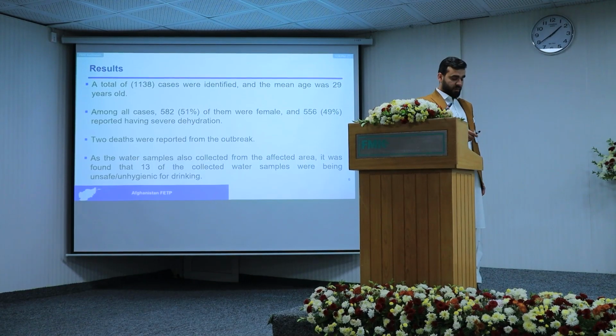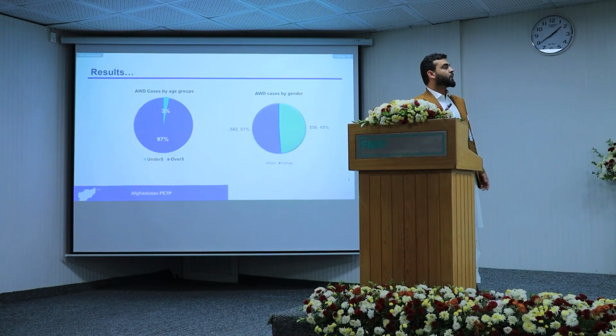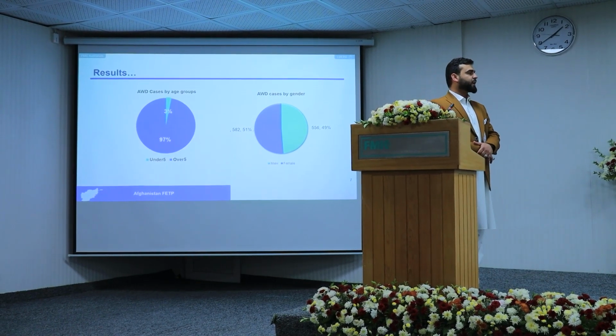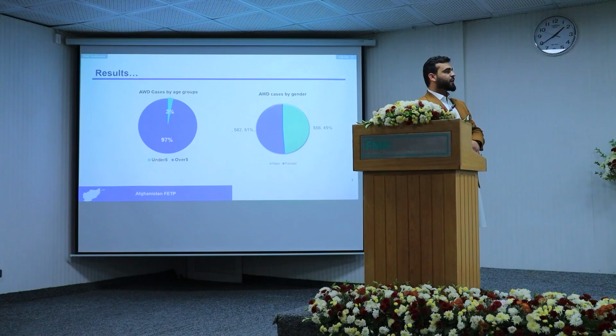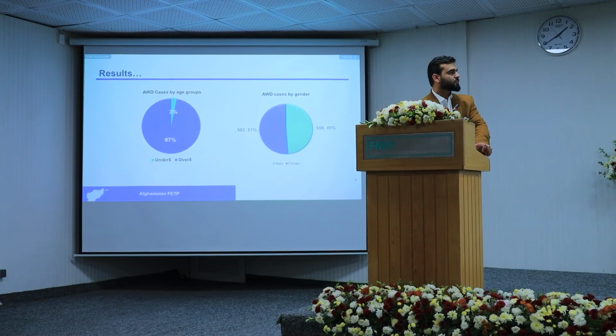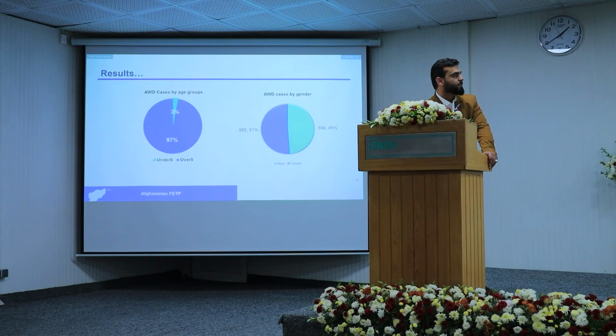Result: as we go to the results of this pie chart, we see the AWD outbreak in under 5 is 3%, and over 5 we have 97%.